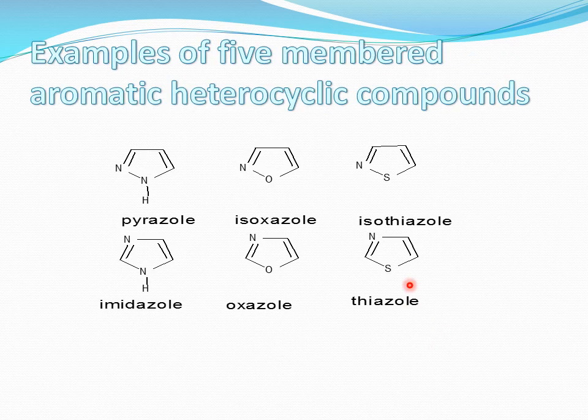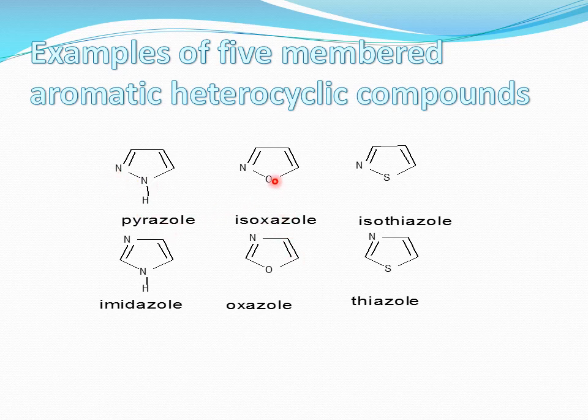Next one is the example of aromatic heterocyclic compounds. In aromatic, we further consider the first one, the five-member ring like this one. This is your pyrazole. It is a five-membered ring structure having two heteroatoms. In this case, the two heteroatoms are the same, nitrogen, and the name of the compound is pyrazole.